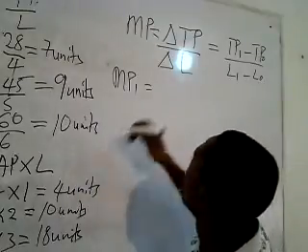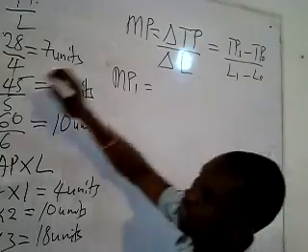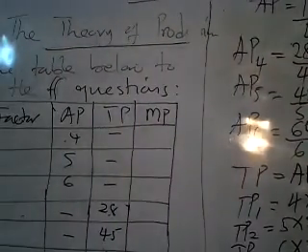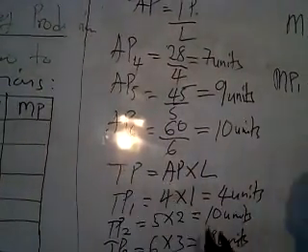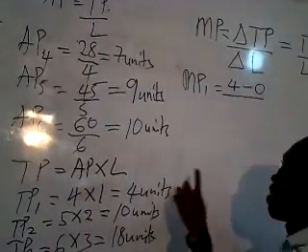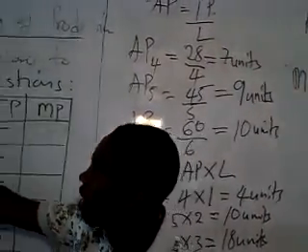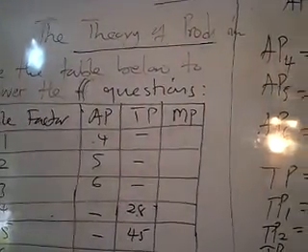So let's substitute them in. Now, the current total product here is what we calculated. We had 4 units. So 4 minus the previous, we don't know, so we put 0 there. Divided by current variable factor, which is labor, it is 1.